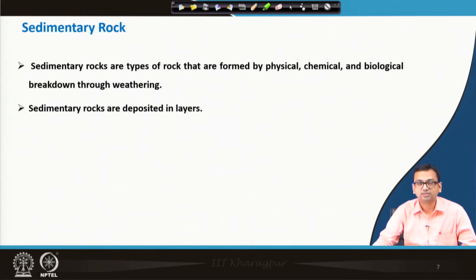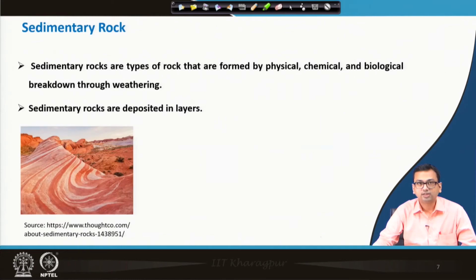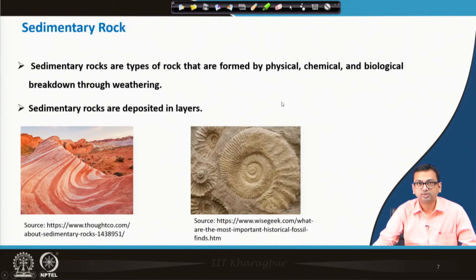We will see one nice diagram, from which the idea will be clear. You can see the layer deposition, and over the years, because of compaction and cementation, this type of rock structure has developed. This is nothing but a sedimentary rock deposit. This is also a sedimentary rock deposit, and we can notice a particular pattern.